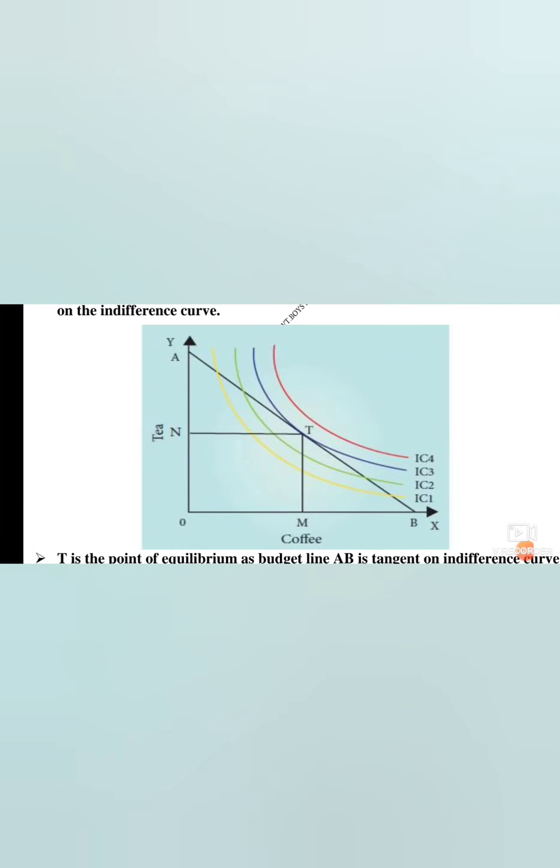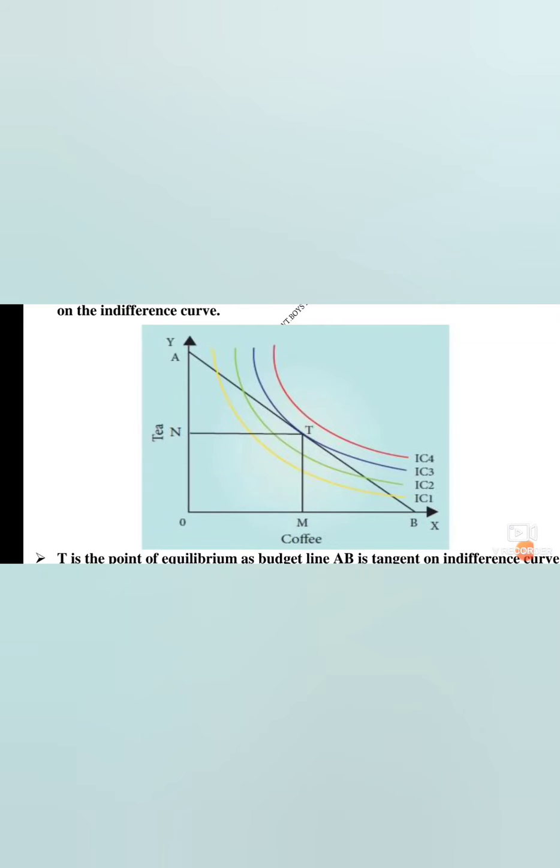The budget line is tangent means the line that touches the curve at any particular point and goes in the same direction. You see the tangent T, okay? So you see the curves, it's going in the same direction.